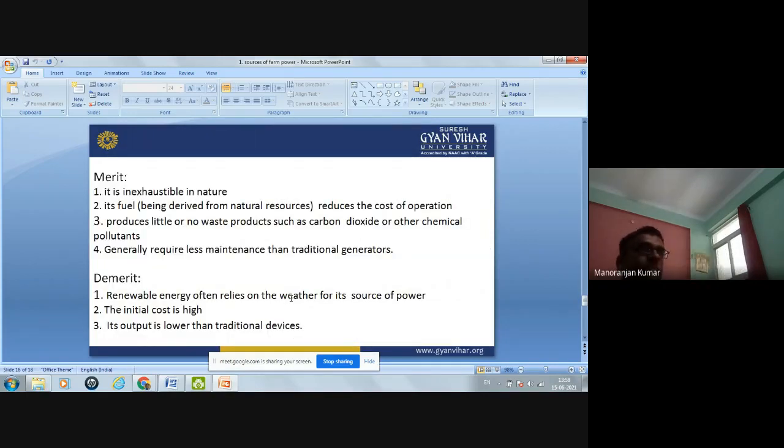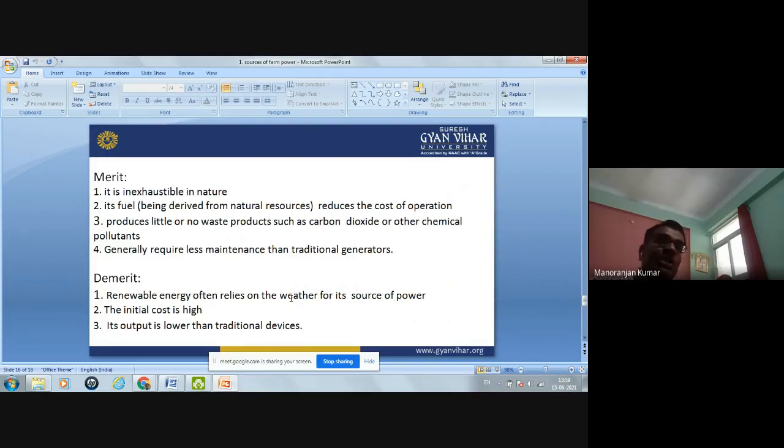Now the merits of this type of renewable power. The merit is that it is inexhaustible in nature. वो कभी नहीं खत्म होने वाला. Inexhaustible in nature, and also its fuel reduces the cost of operation because it is derived from natural resources. It produces little or no waste product such as carbon dioxide or other chemical pollutants. It generally requires less maintenance than a traditional generator.